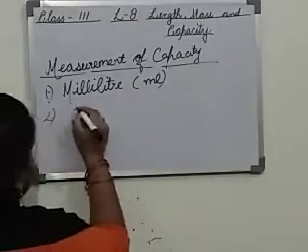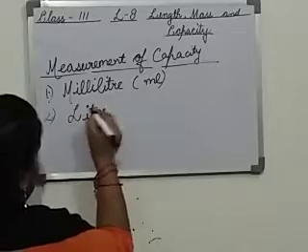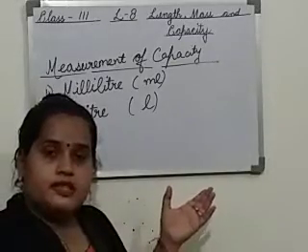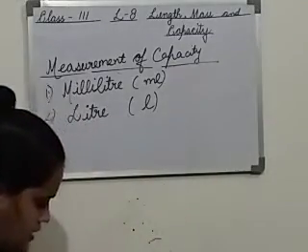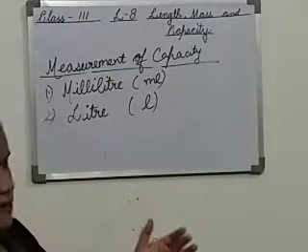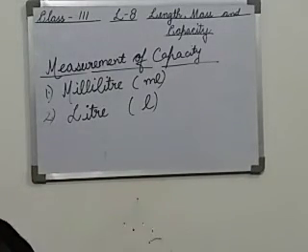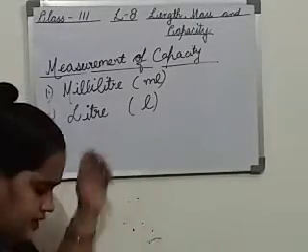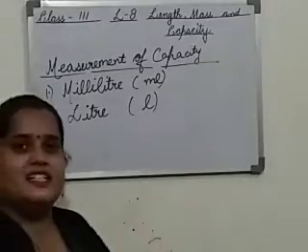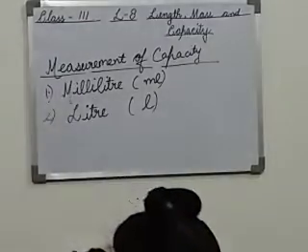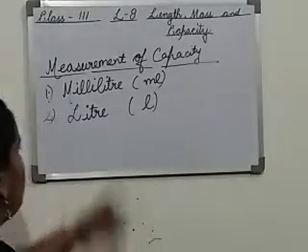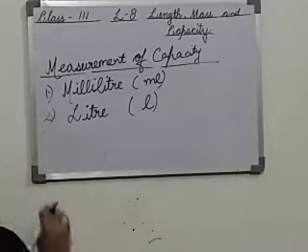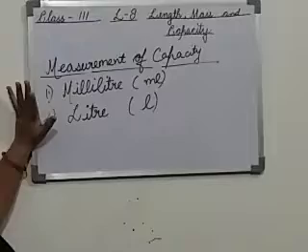Then the next is liter. The next unit is liter, and the symbol is small l. This is the unit for measuring larger capacity. Suppose we have to measure the amount of liquid in a bucket, or the capacity of the bucket. We can measure it with the help of liters, or a water tank in liters, or a cold drink bottle. It is always written with a small l. The next unit is not in your course till now. We only have these two, milliliters and liters.